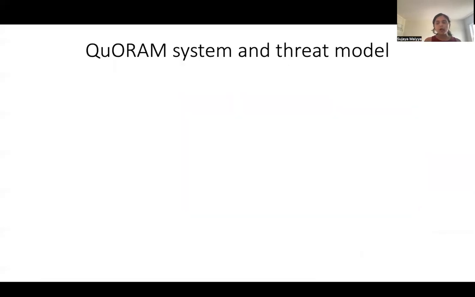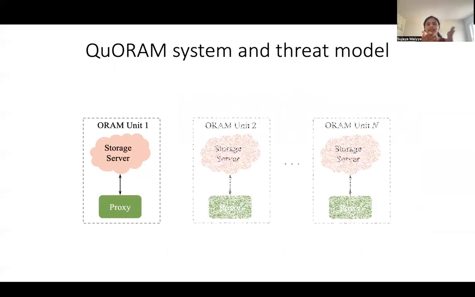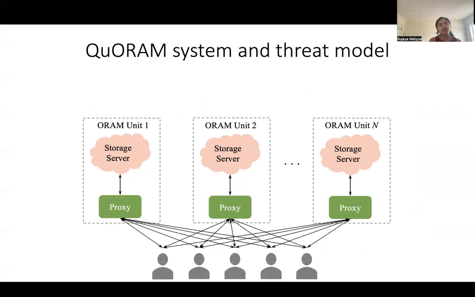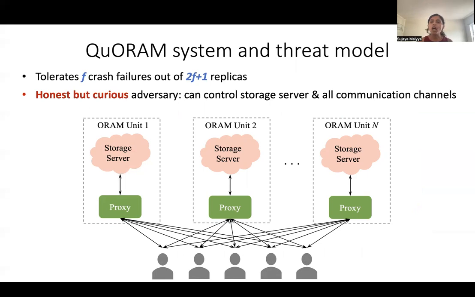QuORAM's system and threat model are as follows. Because if either the server or the proxy crashes, I lose access to all of my data, we bucket these two entities into a single unit and replicate the data across n such units. And the clients have an all-to-all communication with the proxies in the system. Now, to tolerate F crash failures, QuORAM replicates the data across 2F+1 replicas, and it tolerates honest but curious adversaries that can control all of the storage servers as well as the communication channels in the system.